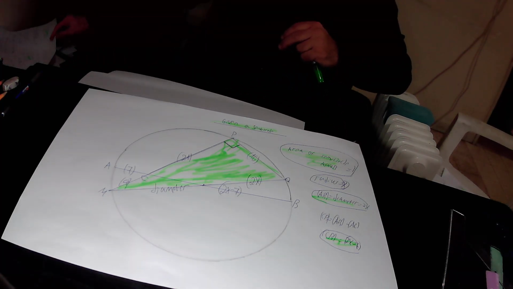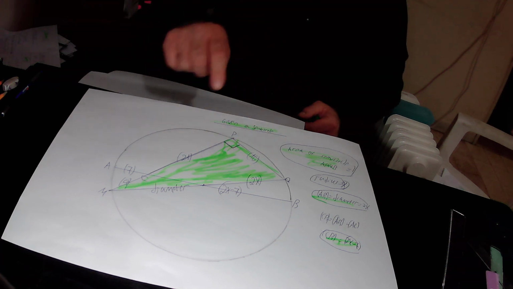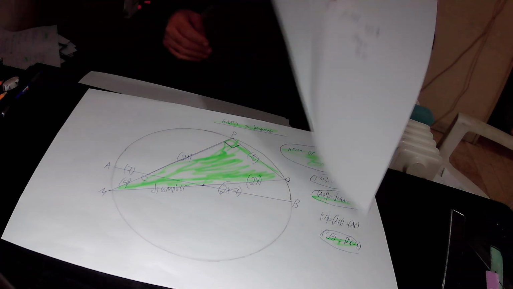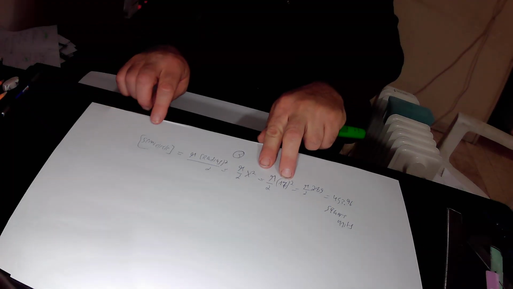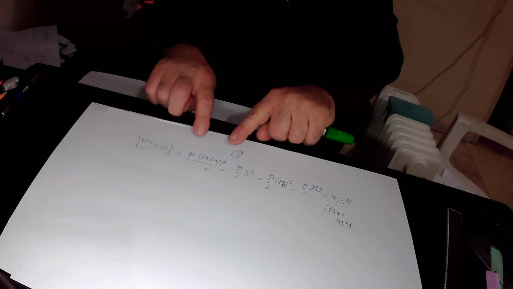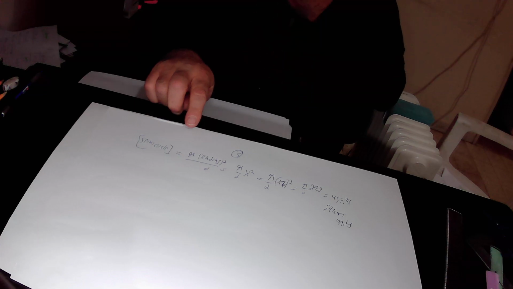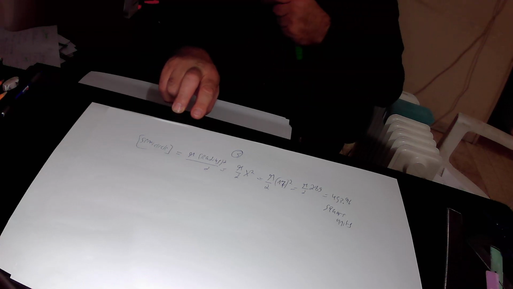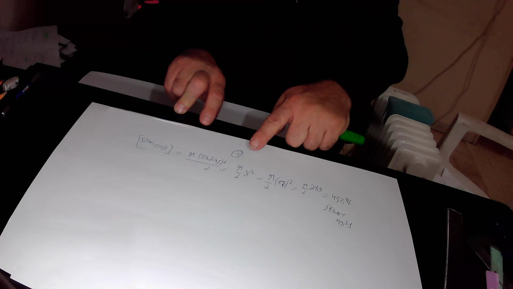Our task was to find out the area of this semicircle. Actually, we know that the area of any semicircle equals pi times the radius of the circle squared over 2. Therefore, the area of our semicircle must equal pi times the radius squared over 2.